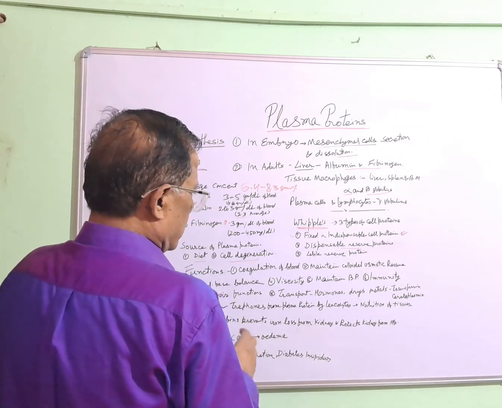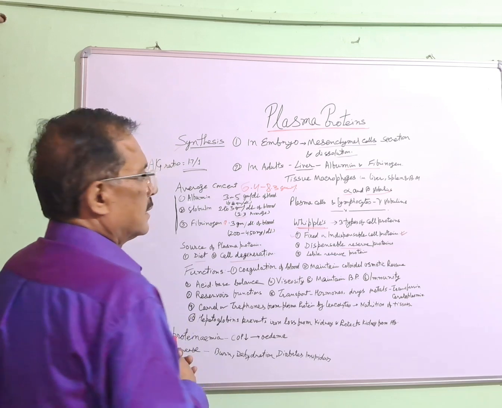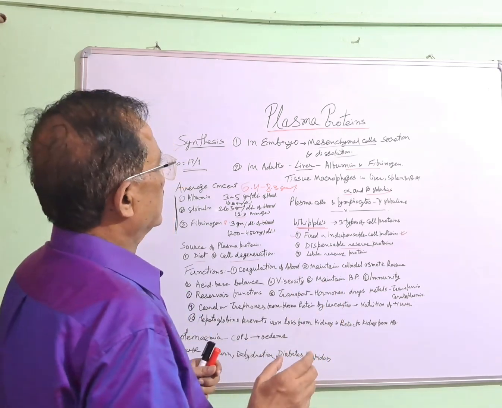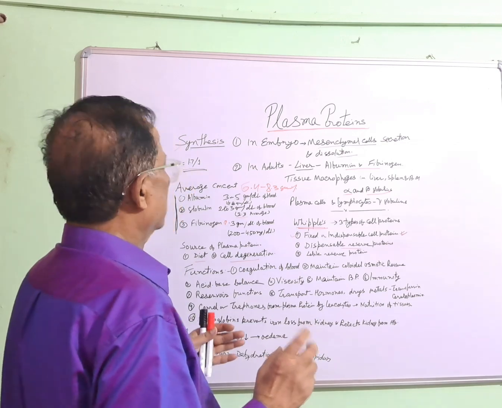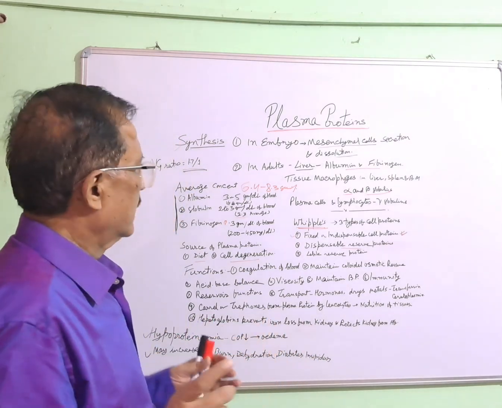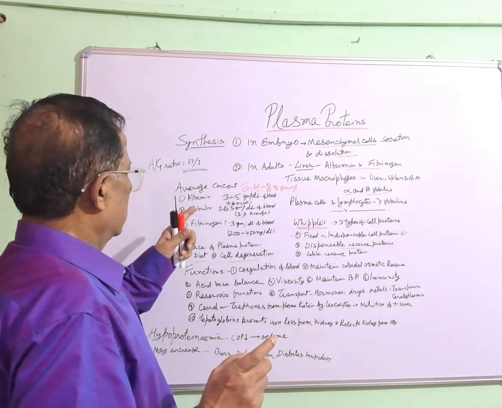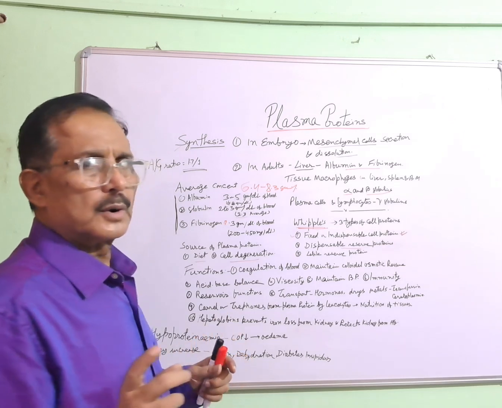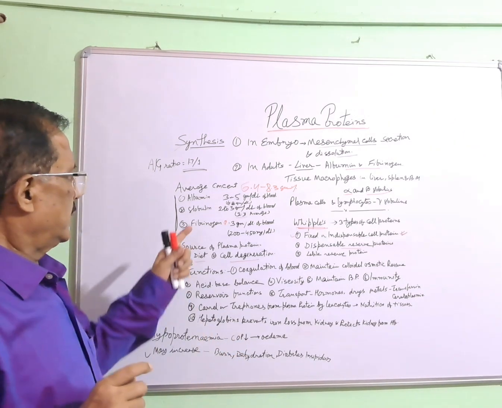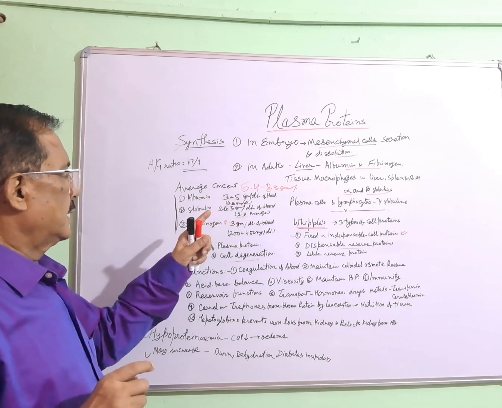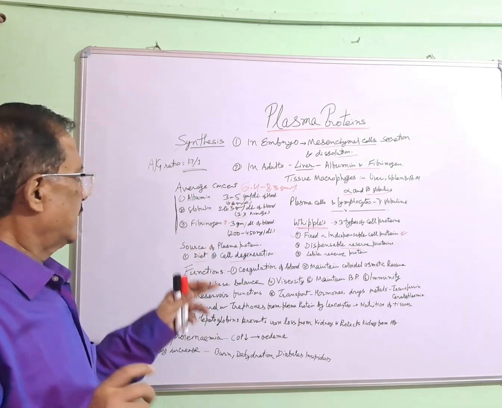Okay, in this lecture, I described what plasma protein is, the protein present in plasma. The average concentration is 6.4 to 8.3 gram %, and it consists of the major plasma proteins: albumin, globulin, and fibrinogen. Albumin is 3 to 5 gram per deciliter of blood, 4.8 gram is the average.